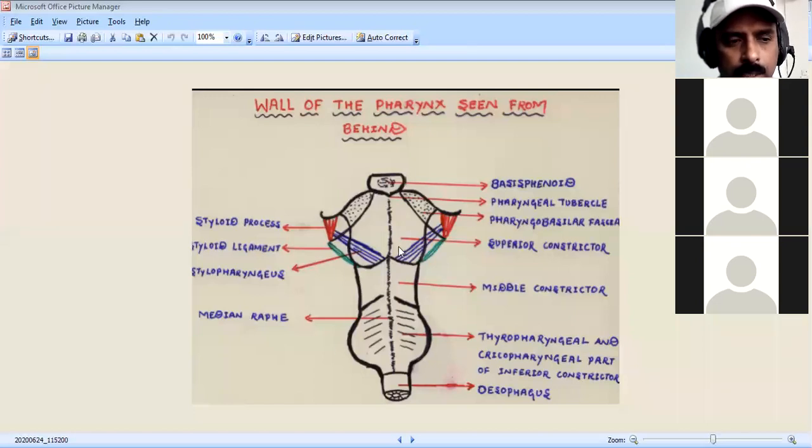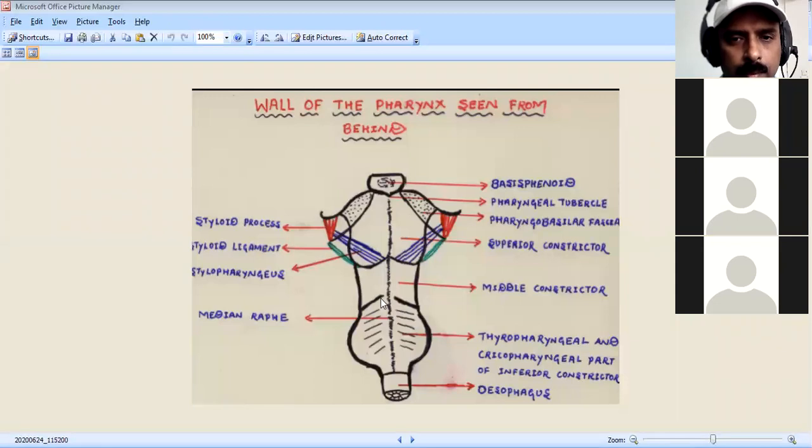Then we have the venous drainage: the plexus on the posterior lateral aspect of the pharynx receives the blood from the pharynx, and it drains into the internal jugular vein and facial vein.